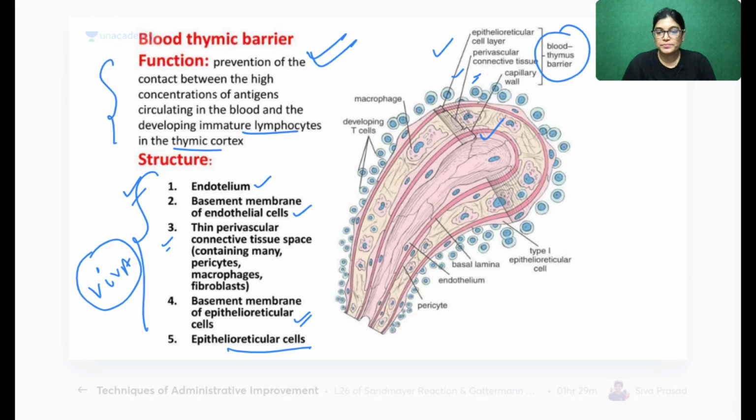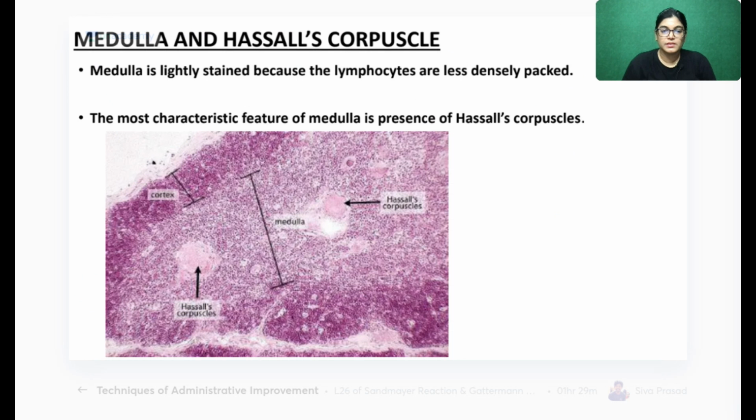I want to change the slide. Now coming to the medulla. Many of the students were asking about the medulla because they want to study more of Hassall's corpuscles. Okay, medulla is lighter stain.